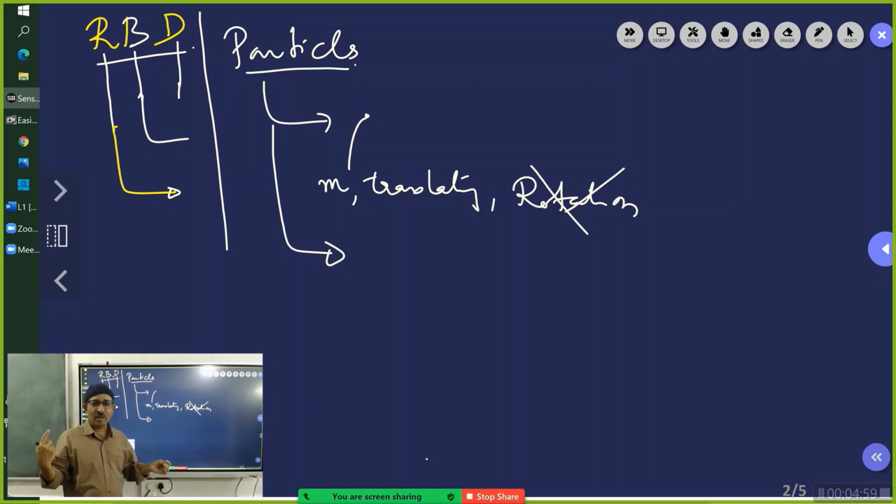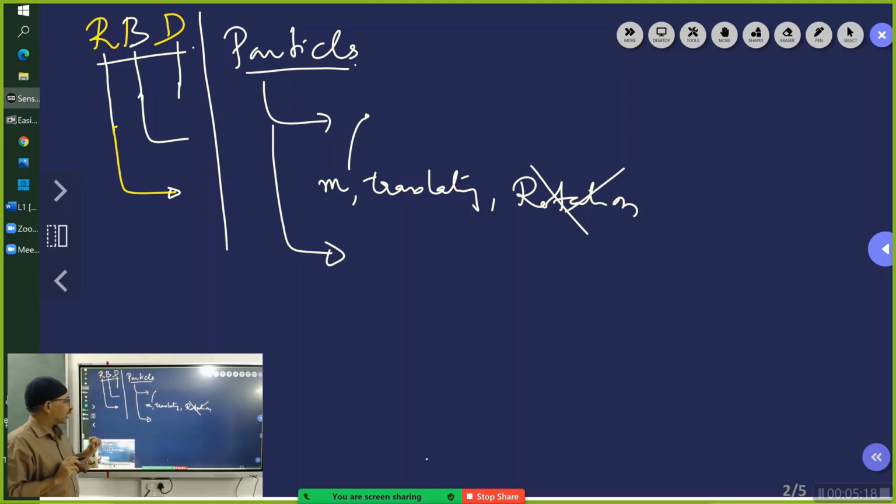That is, Earth is revolving around the Sun. Even Earth, we considered as a particle. So we have used the concept of particle wherever it could be used, to get the right abstractions out of it.